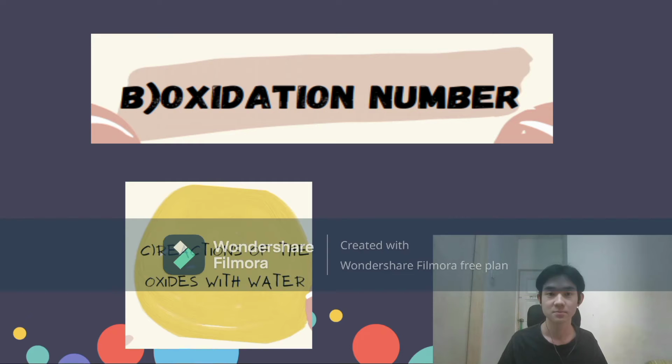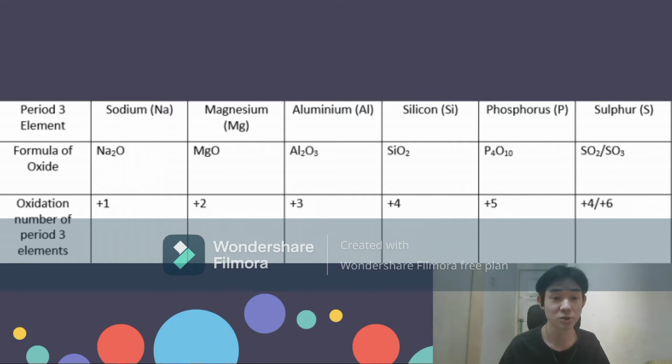Thank you. Hi, today I'll be explaining about the variation in oxidation number of the oxides and chlorides in terms of their outer shell electron across period 3, and also be describing the reactions of oxides with water. As we can see in this table, when sodium, magnesium, aluminium, silicon, phosphorus and sulfur react with oxygen, they each have their different or variation in oxidation number. For sodium, it is +1, magnesium +2, aluminium +3, silicon +4, so on and so forth.